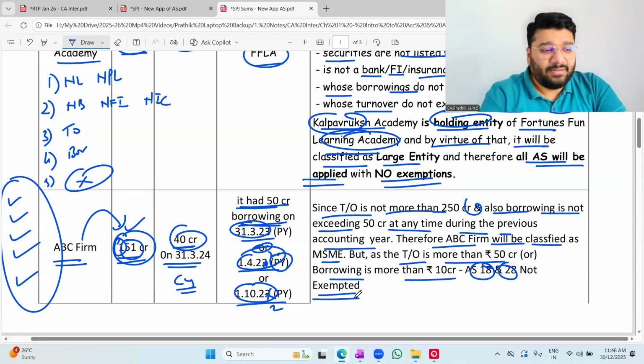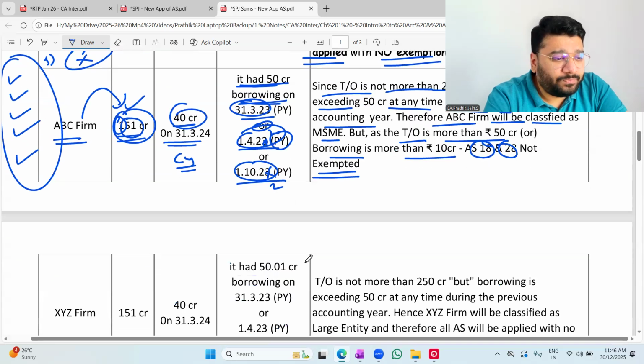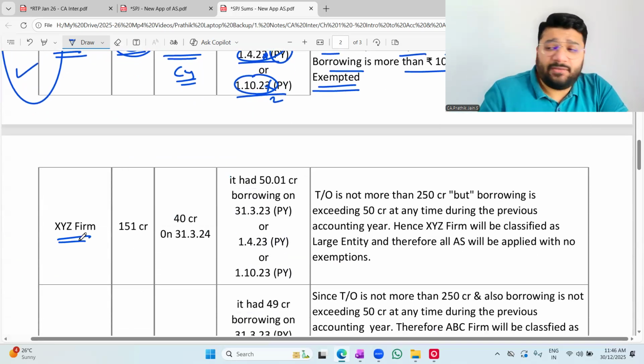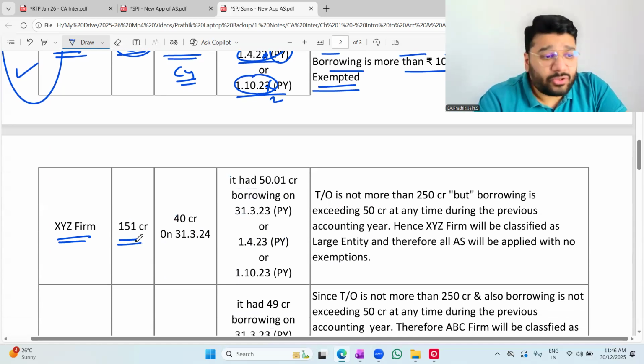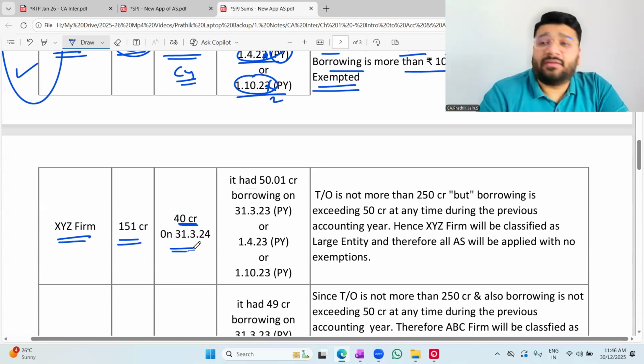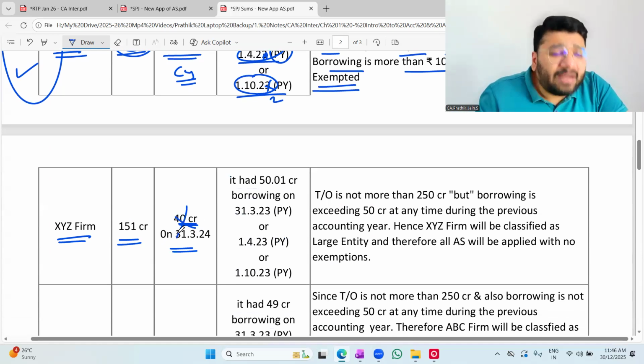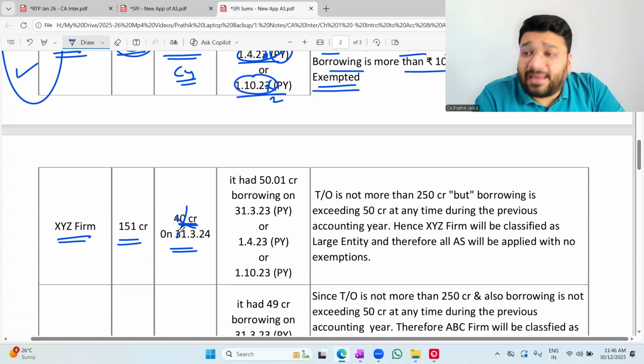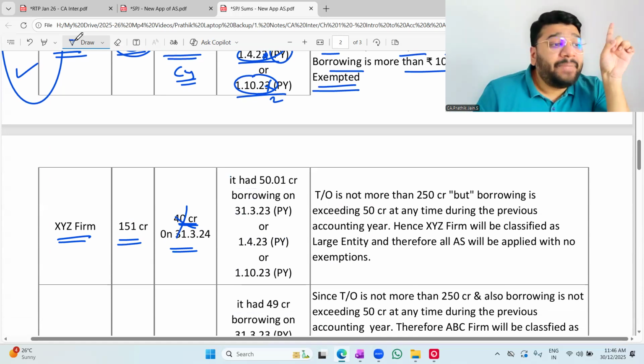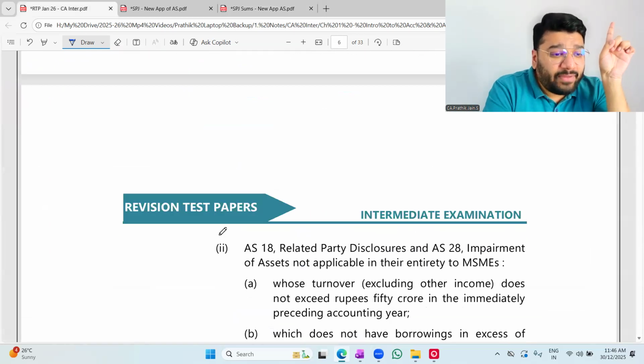Yes, sir. Understood, sir. Now, XYZ firm. Turnover 151 crores. Current year borrowing 40 crores. Is current year borrowing even relevant? Current year's turnover, current year's borrowing is not even relevant. I have to see the previous year. Look at the language.